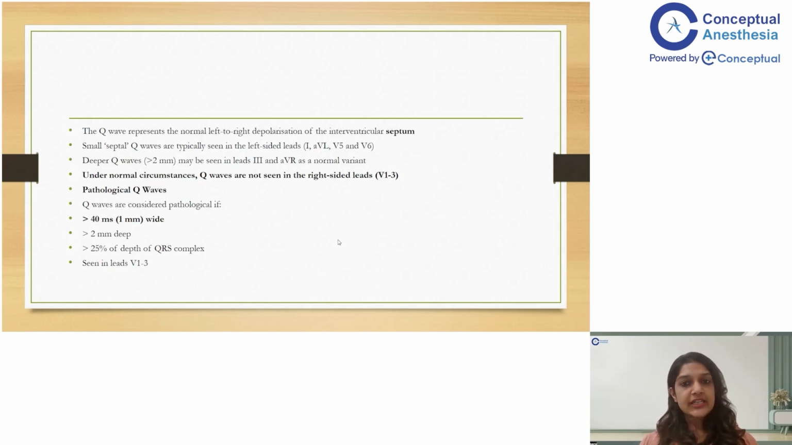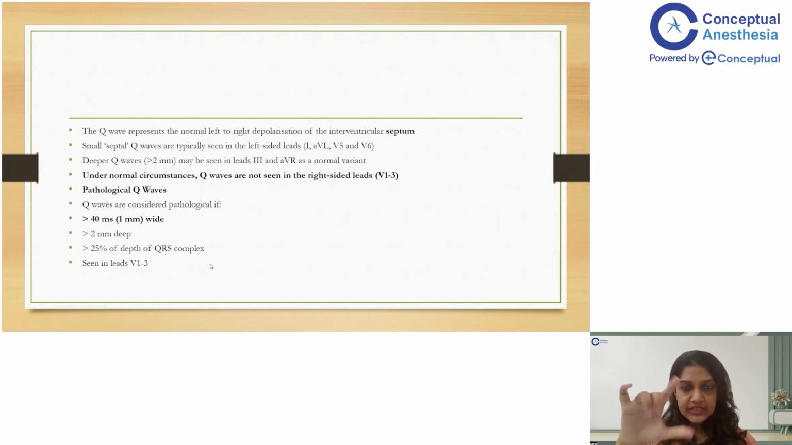Most importantly, under normal circumstances, Q waves are never seen in the right-sided leads, that is in V1 to V3. If a Q wave is located in any of these precordial leads, specifically V1 to V3, it is considered pathological, because it may be there in V5 to V6. But if it is there in V1 to V3, it is considered to be pathological. So when do we consider them pathological? If they are more than 1 millimeter wide. That is the difference between width and depth.